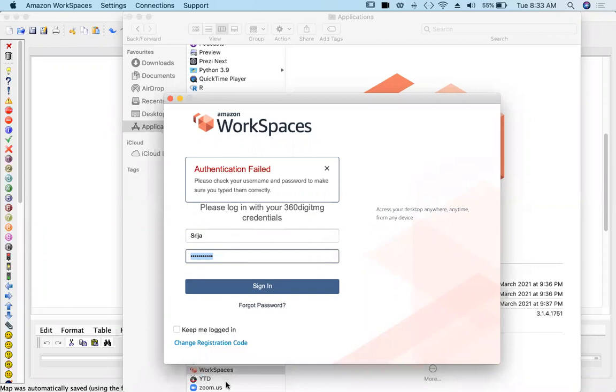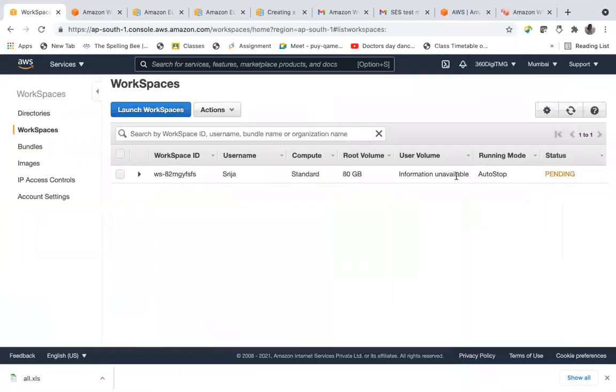So why did authentication fail? Because the workspace is not yet done. Status is pending. So once it's done, if it is complete, this is the username and the password is the directory password which we have set. So using that username and password, I can log in from here, workspace, and start working. So Workspace provides a desktop environment for organizations. That is AWS Workspace.